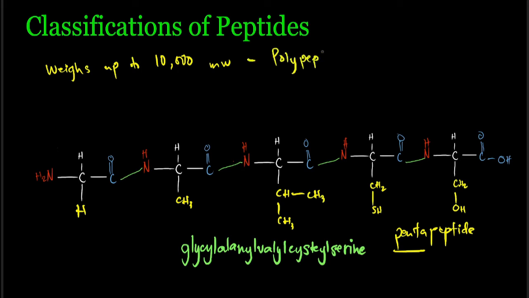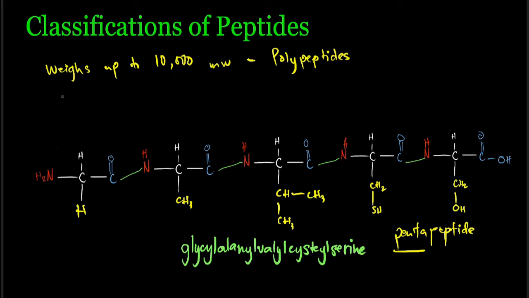So, ibig sabihin, ito yung mahaba na yung chains. So, by 10,000 molecular weight, as you may have remembered, carbon is just 12, oxygen is 16, and if you added all of the molecular weights of each atom, or the atomic weight of each atom, you will have here your molecular weight. So kapag umabot yun ng 10,000 or below 10,000, that is actually what we call polypeptides.